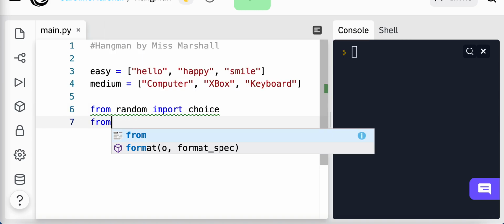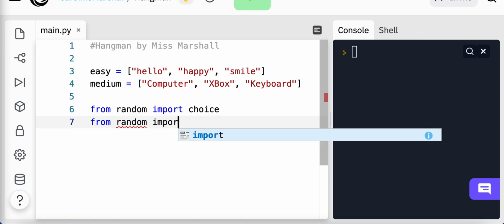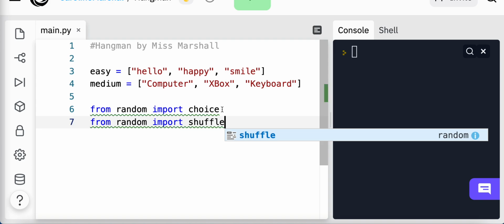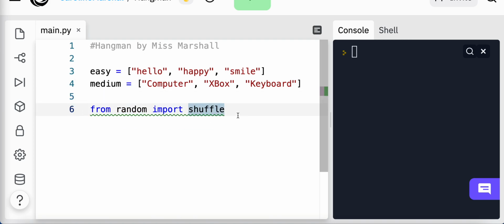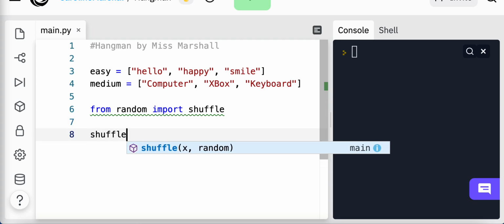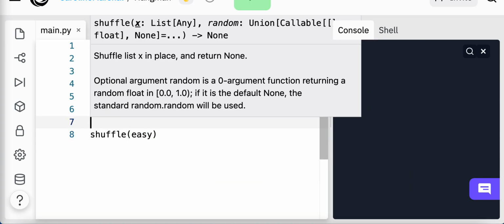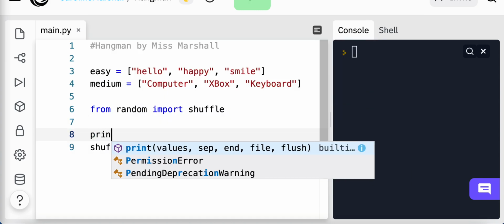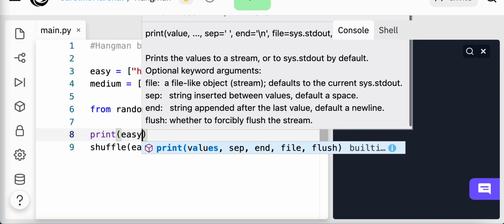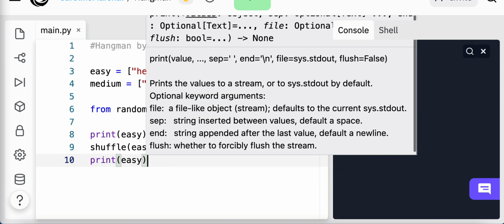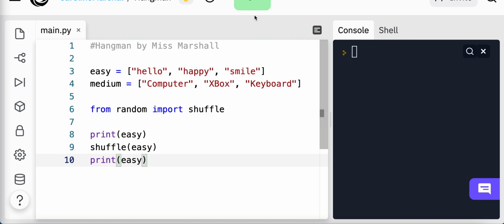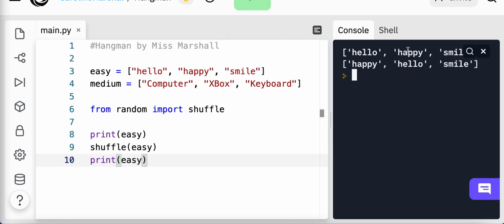I'm also going to, from random, import shuffle. Okay, I think I might not even use choice, you know. Oh, that'll be interesting. Let's take away choice. Oh. Right, so from random, import shuffle. So I'm going to shuffle my list of easy words, because I'm just going to use my easy ones to begin with. So to see what it does, if I print easy out first, shuffle it, and then print out easy, you'll see that I've got 3 words: hello, happy, smile. So to begin with, they're hello, happy, smile.